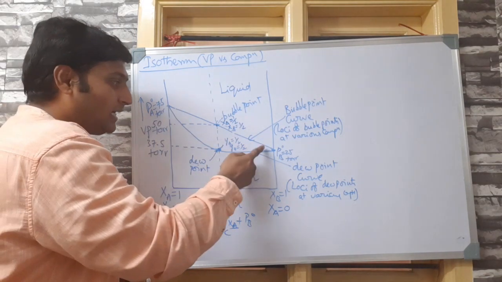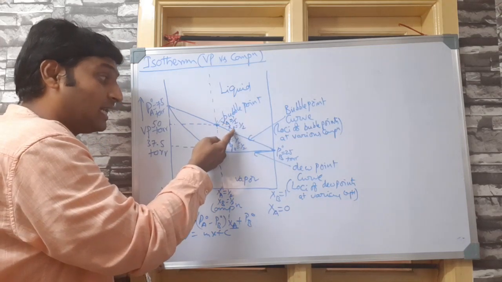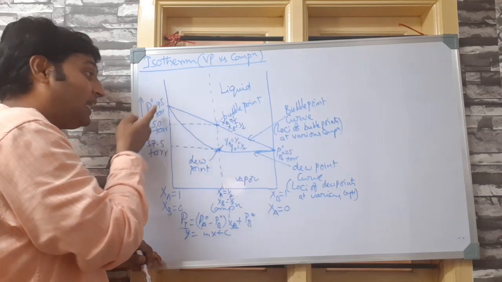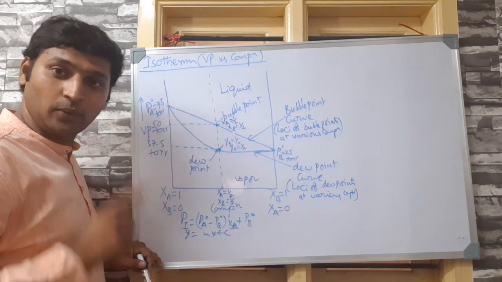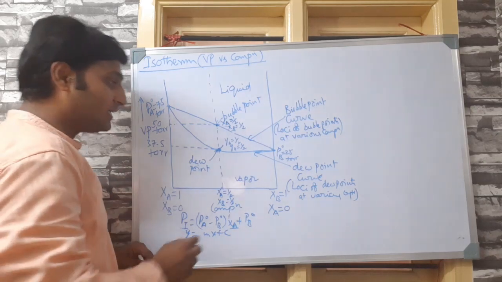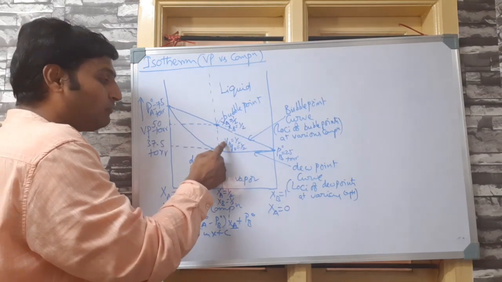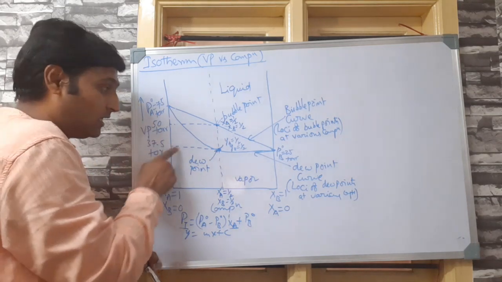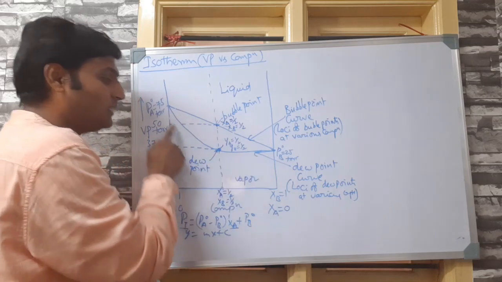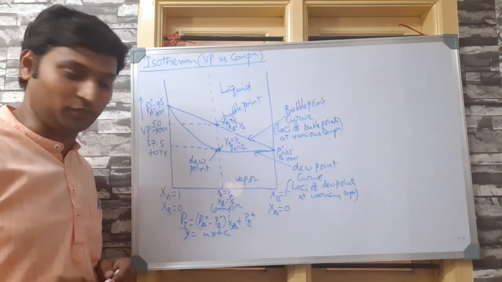And the bubble point curve represents the liquid phase, that's why it represents the mole fractions in the liquid phase, and they vary linearly with pressure, that's why the curve is linear. The bubble point curve is linear. Whereas the dew point curve represents the vapor phase, and vapor phase mole fractions do not vary linearly with total vapor pressure, that's why the dew point curve is like this. This is point number 2 to be noted.